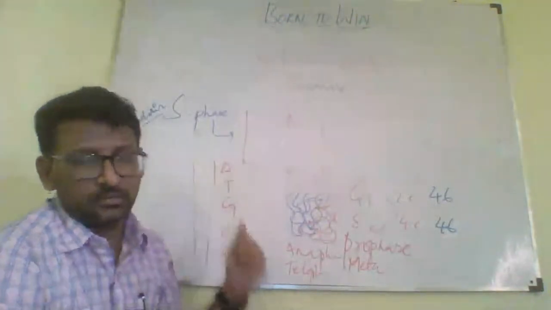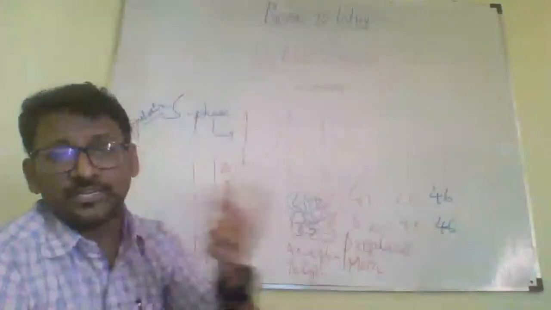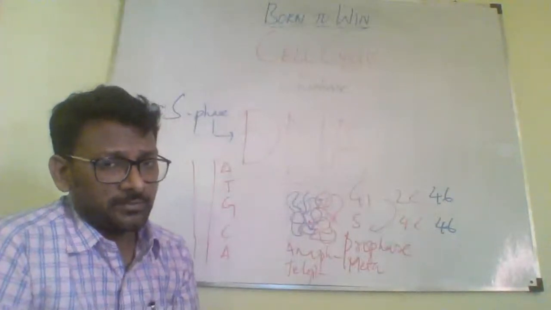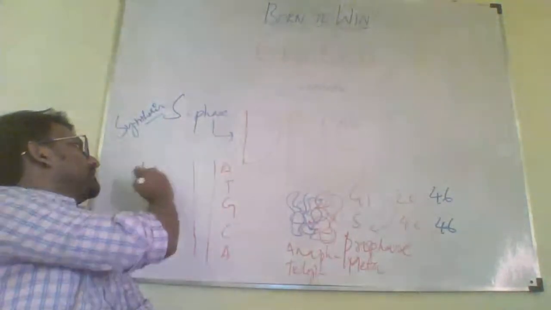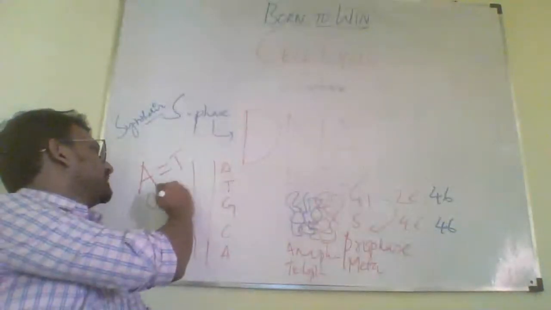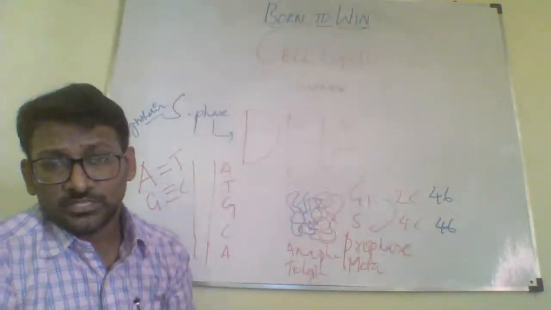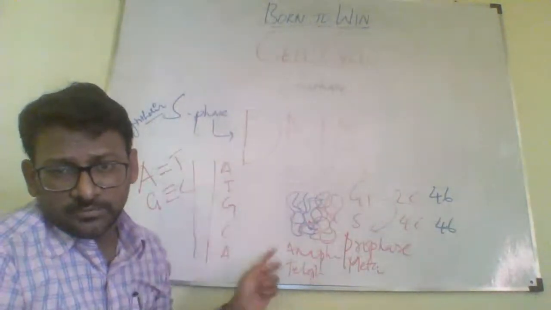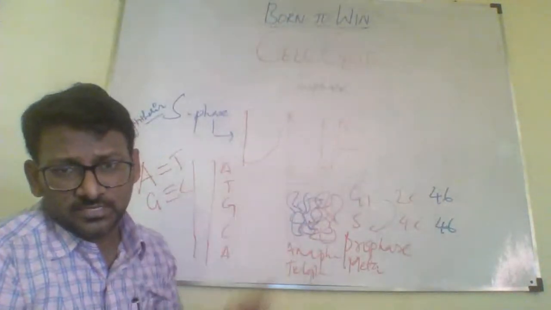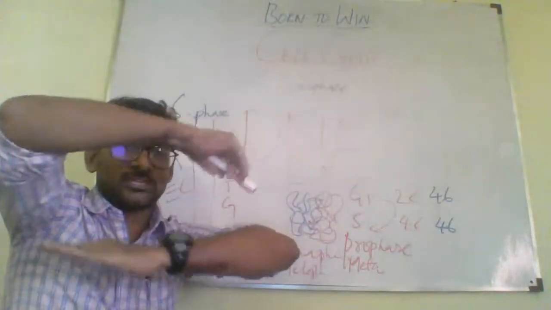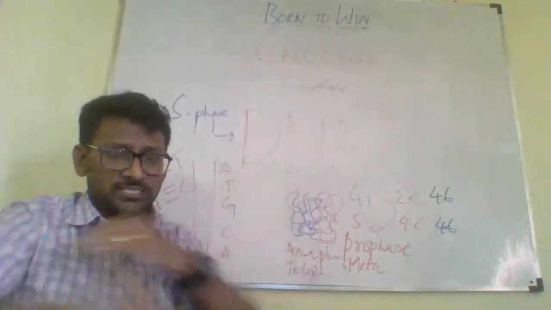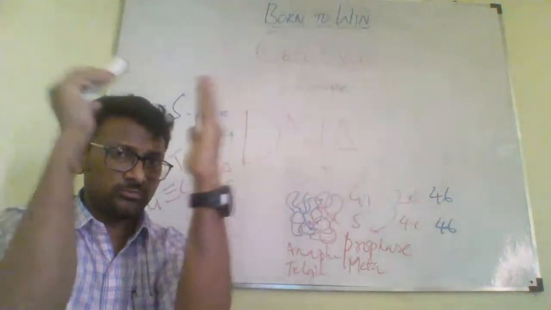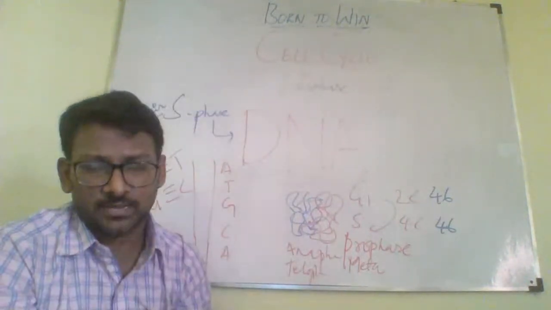The genetic material will be in this form, with alternate complementarity. Every time A pairs with T and G pairs with C. This is base pairing. These are all nitrogen bases, nucleotide bases, arranged like steps in a ladder. These steps are hydrogen bonds, and they are connected by two poles that form the backbone.